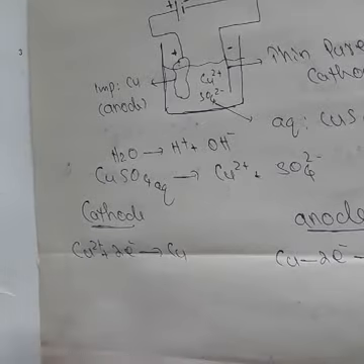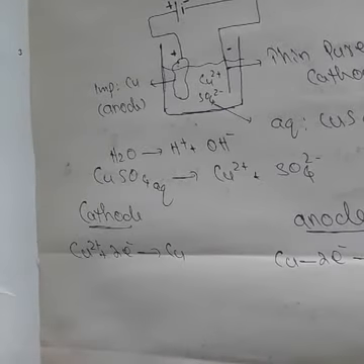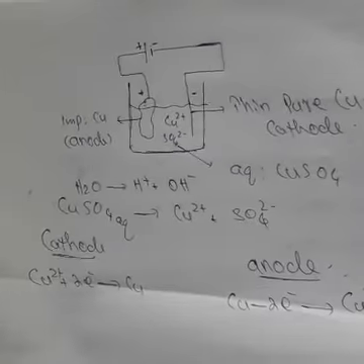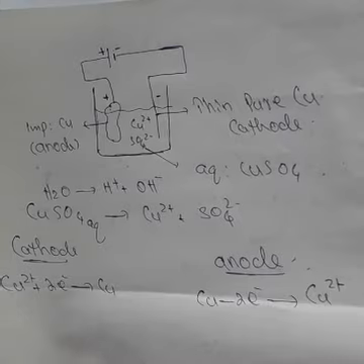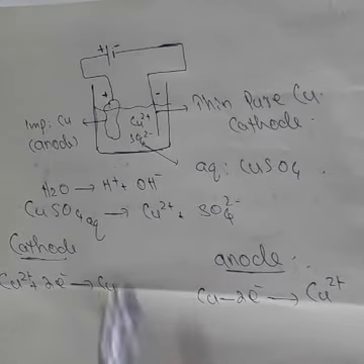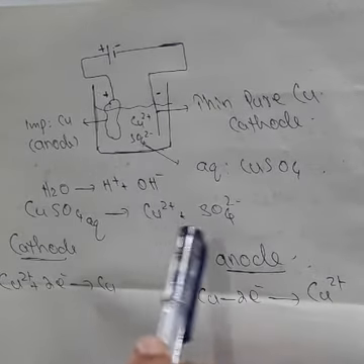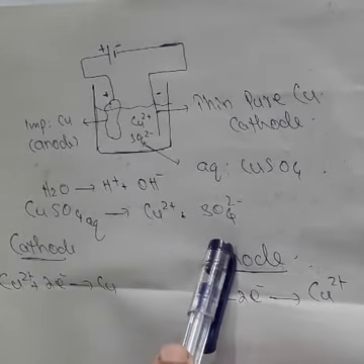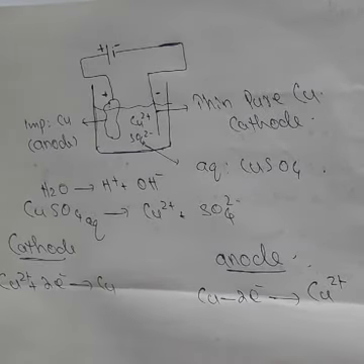We discussed this in the previous question. Okay, at the anode there are 3 possible chemical reactions. Look here, there is OH−, there is SO4 2−. So there are three possible reactions.